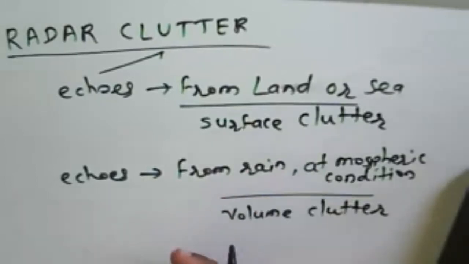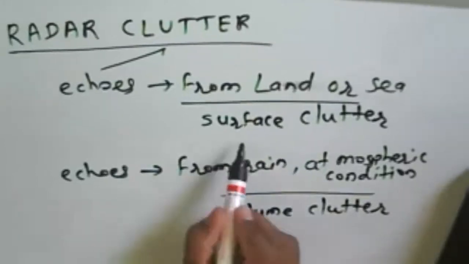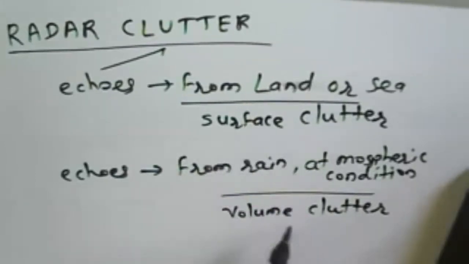We are differentiating two clutters: one is from the surface, one is from the volume. There are two types of clutter.